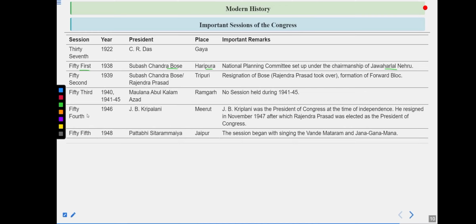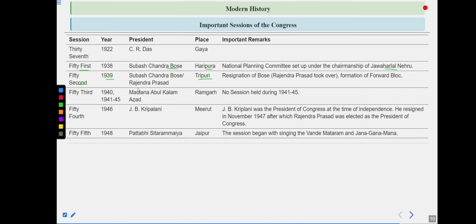In the very next session, the 52nd session in 1939, held in Tripuri, Subhash Chandra Bose was elected as the president, but Rajendra Prasad took over. So: resignation of Bose, that is Subhash Chandra Bose, Rajendra Prasad took over, and formation of the Forward Bloc. Let me tell you a bit about this story. In 1938 at the Haripura session, Subhash Chandra Bose was telling people that we should do something, we should snatch freedom from the hands of the Britishers. This was not the ideology of Mr. Gandhi. So in 1939, when the elections for the president of the Indian National Congress were going on,